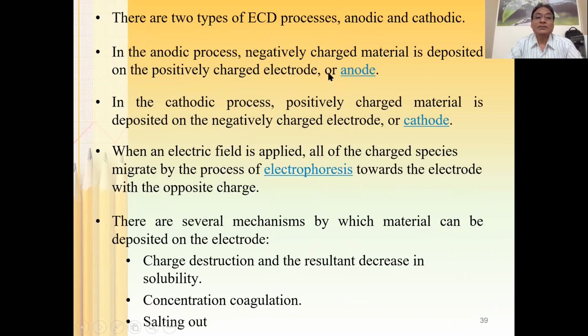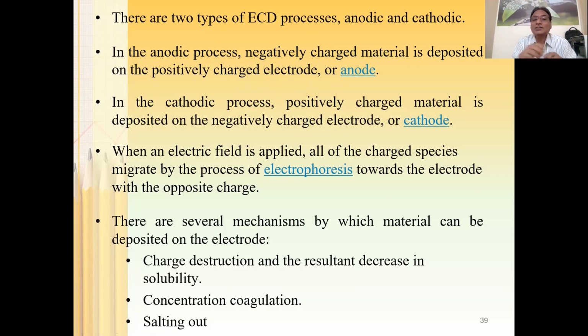There are two types of electrochemical deposition process, anodic and cathodic. I told you earlier. In the anodic process, negatively charged material is deposited on the positively charged electrode. As I mentioned earlier, an electrical impulse will be responsible for having the cations and anions in the solution.